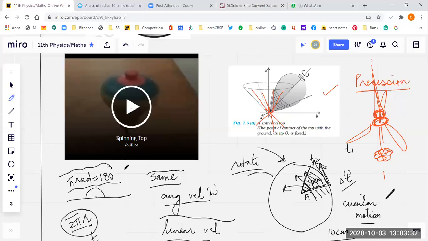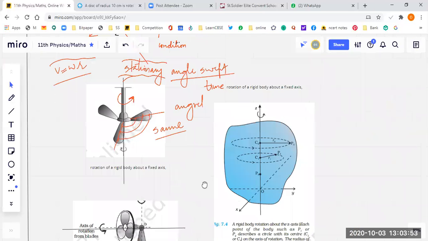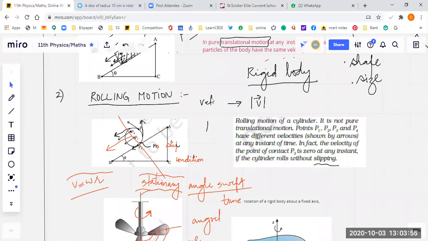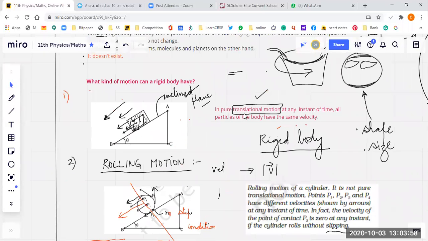All right, students. So this much is sufficient. These are the basic things I have told you about the three types of motions. So the first type of motion of a rigid body is what? Yes, students, what is the first type of motion of rigid bodies? Translational motion. But not transition, translation. Transition is different, like transition of vapor to liquid. Translation motion. What is the specialty about translation motion?